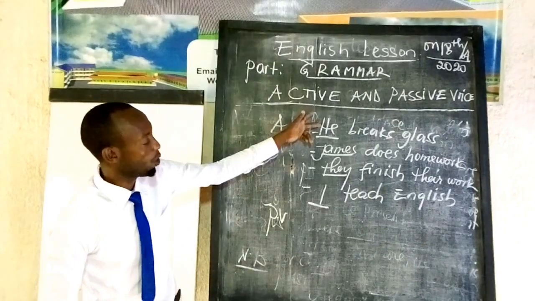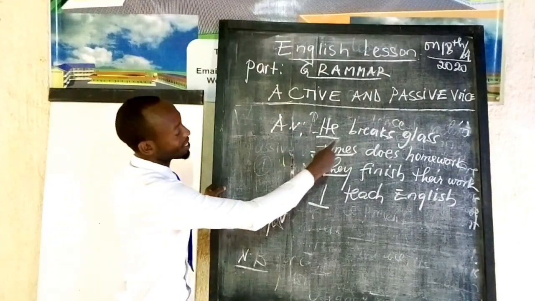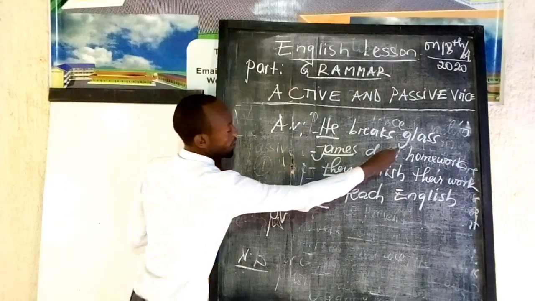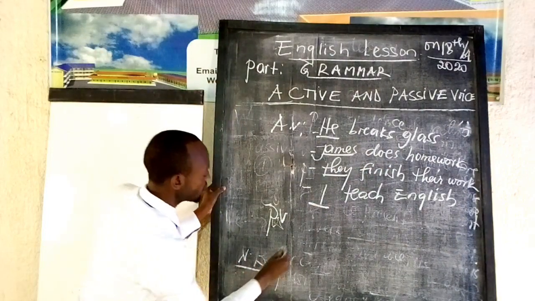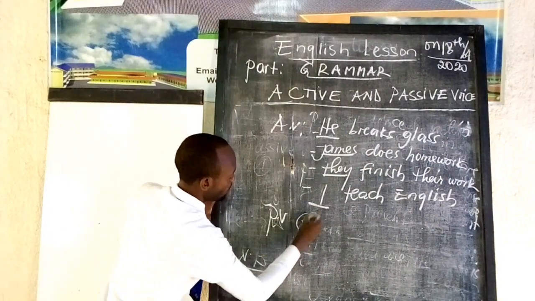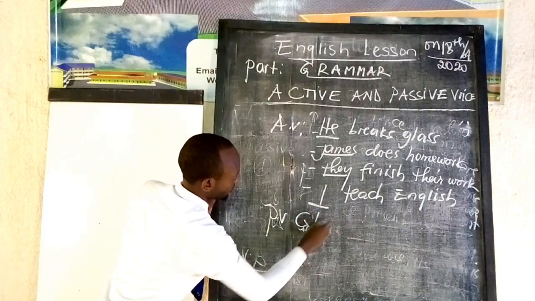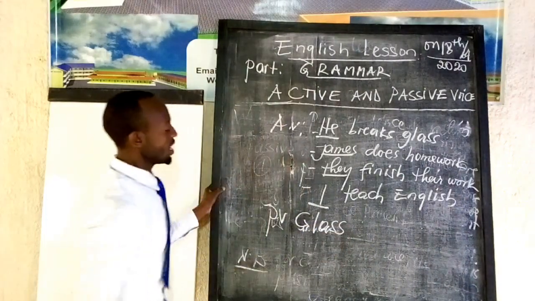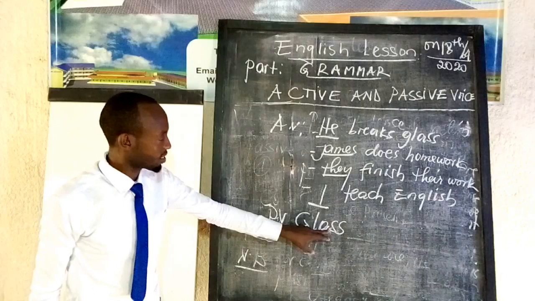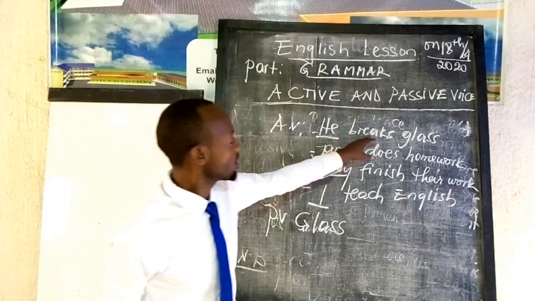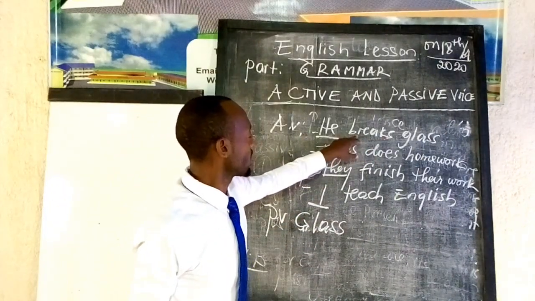For the first example, we have that he breaks glass. So the first word there is glass. We begin with glass.